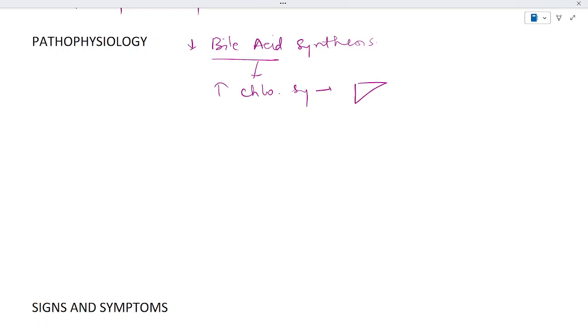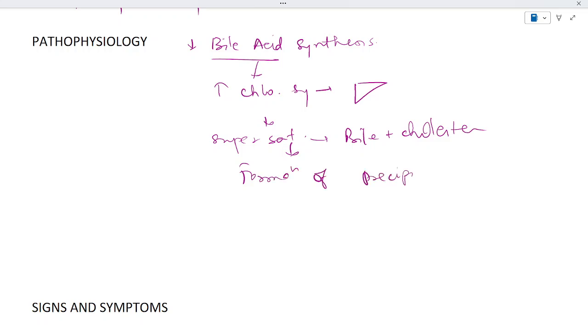Pathophysiology, how it develops, that is the development of gallstone. Here it is important to understand that first of all there is a decreased bile acid synthesis. Clear? Now this decrease in bile acid synthesis will lead to increased cholesterol synthesis in the liver. This will cause supersaturation. Supersaturation of bile with cholesterol will be present, and this will cause the formation of precipitates. Clear? Okay.